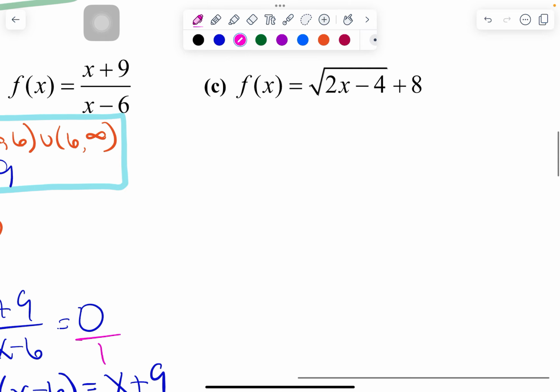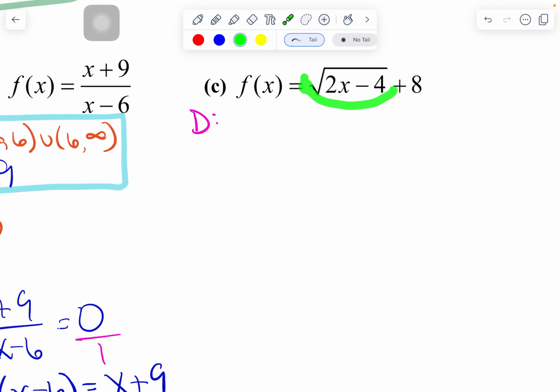Okay, so part C, I'm going to find my domain. All right, so D for domain. And in this case, I want to think about the fact that, yes, I do, in fact, have a square root. So if I'm dealing with a square root, I need to make sure that any number underneath the square root has to be not negative. So I want to force it to not be negative, which means it's okay to be positive and it's okay to be 0. So I'm going to take 2x minus 4, and I'm going to set this greater than or equal to 0. Greater than 0 is the positive, and of course equal to 0 is exactly what it means.